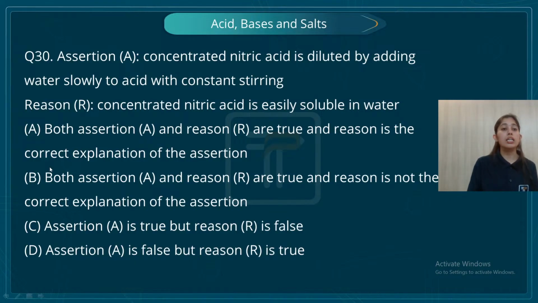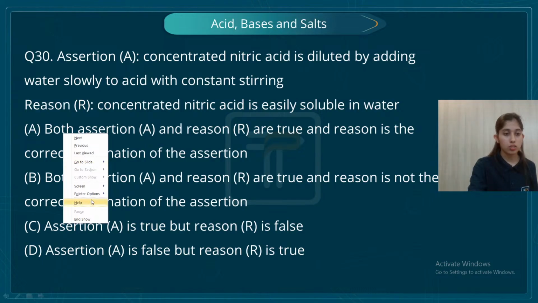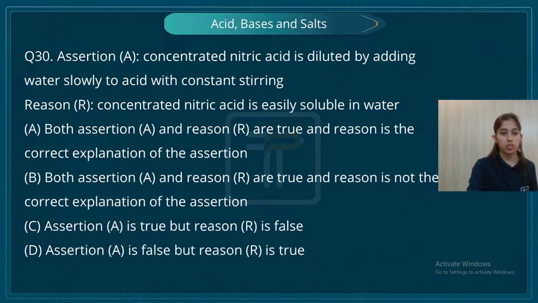So assertion is wrong. What is the reason? Concentrated nitric acid is easily soluble in water, and I know it's easily soluble in water, right? So assertion is false, but reason is true. This is going to be my option.